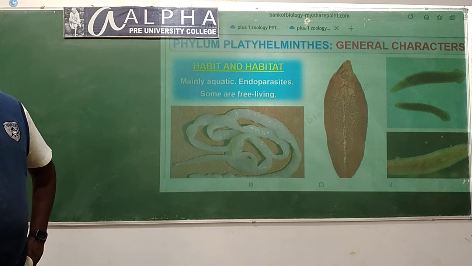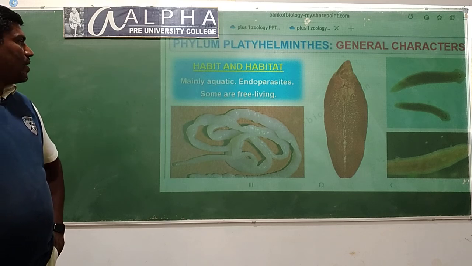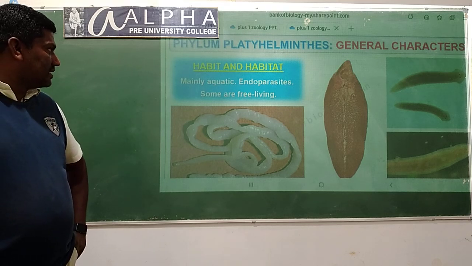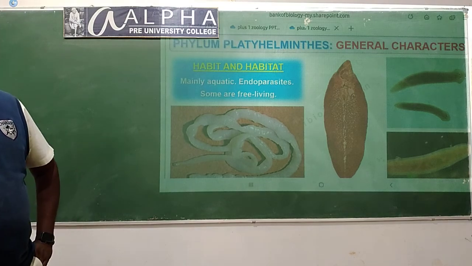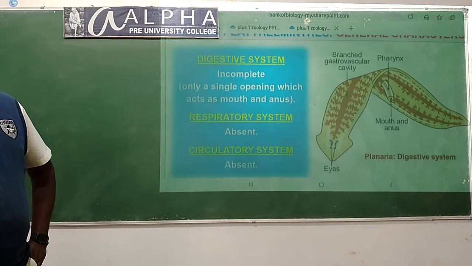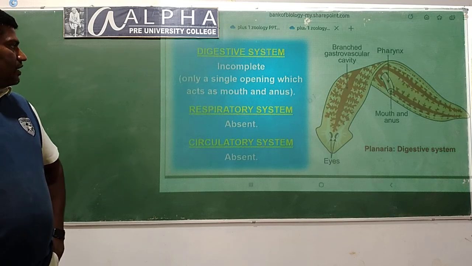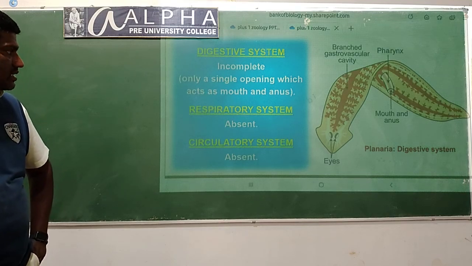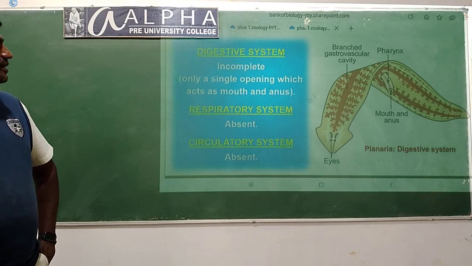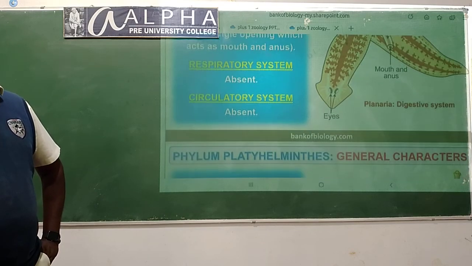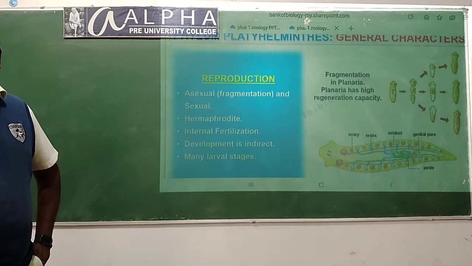The habitat is mainly aquatic, endoparasites, and some are free living. Digestive system is incomplete, only a single opening which acts as a mouth and anus. Once again, both the respiratory and the circulatory system are completely absent.